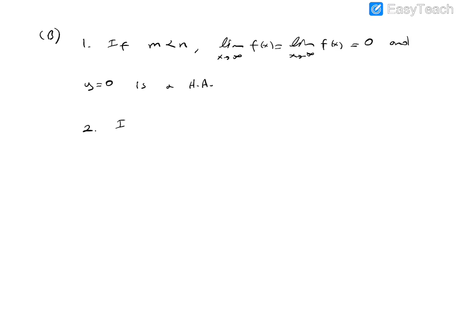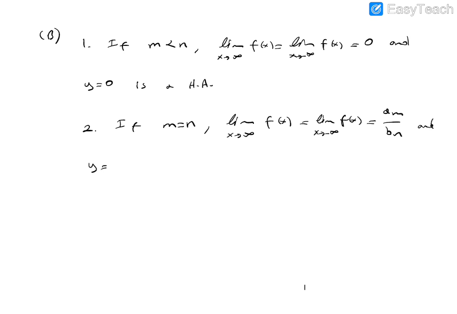The second case, if m equals n, the ratio of the leading coefficients of the numerator and denominator will be our limit, like our previous example. The limit of f of x as x approaches infinity and the limit of f of x as x approaches minus infinity equal am over bn. That means y equals am over bn is a horizontal asymptote.